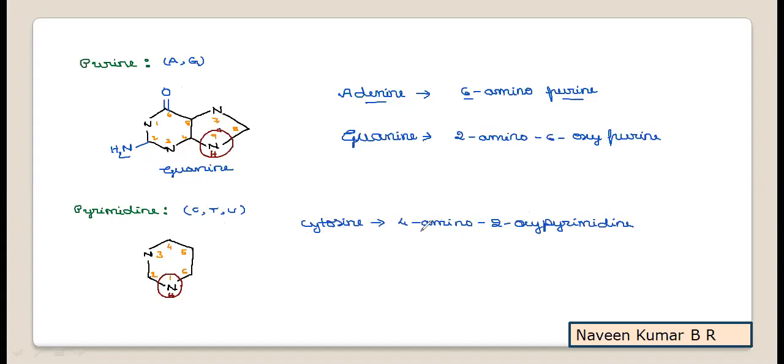4-amino 2-oxypyrimidine is the chemical name of cytosine. The pentose sugar is going to attach to this first nitrogen hydrogen. Now 4-amino represents that at the fourth position you have an amino group, and at the second position you have the oxy group. The second position has oxy and the fourth position has an amine group. So this will be the structure of cytosine. Now we'll try to learn thymine.